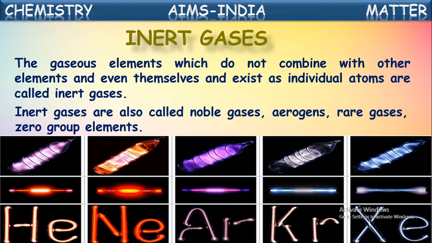So this is about the classification of elements into four categories: metals, non-metals, metalloids, and noble gases. Now, next we can see the second category of pure substances, that is compounds, in the next session.